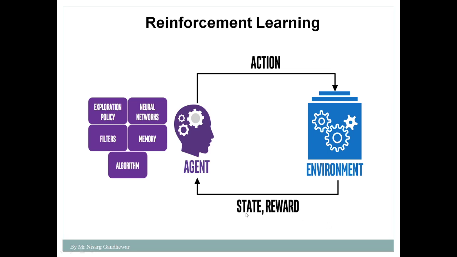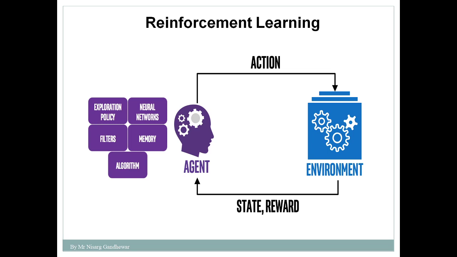Then what do you mean by state? State is nothing but when the car is stopped at the signal. This is what a state is. And after that, what is the action? Once that signal turns green from red, the car moves in a forward direction. So this is the action taken by the autonomous car.